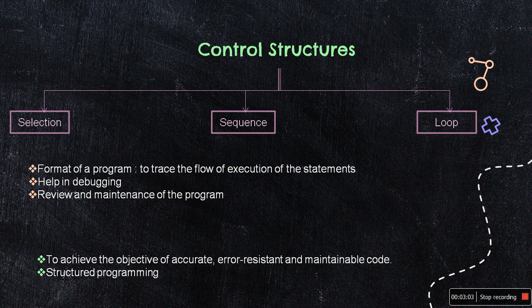It is important to understand that all program processing can be coded by using only these three logic structures, and the approach of using one or more of these basic control constructs in programming is known as structured programming. It is a very important technique in software engineering.